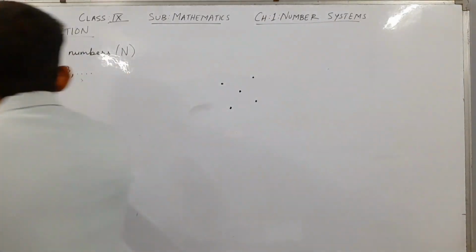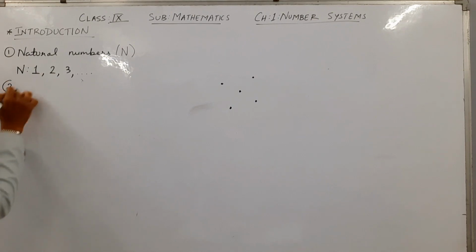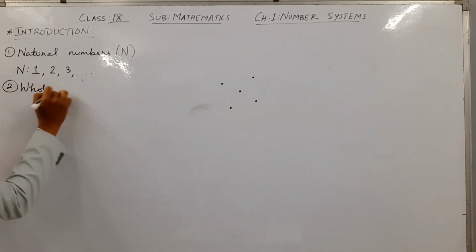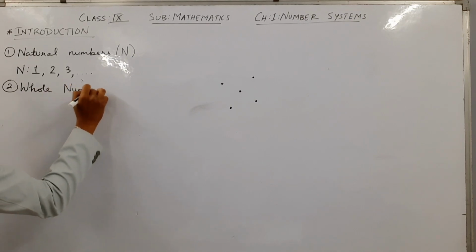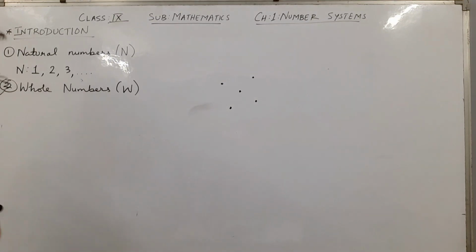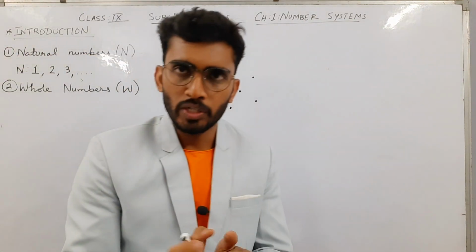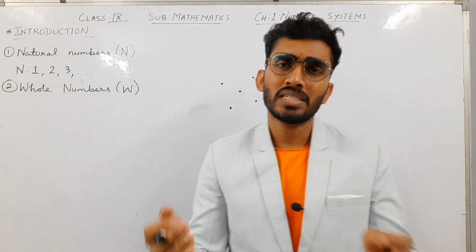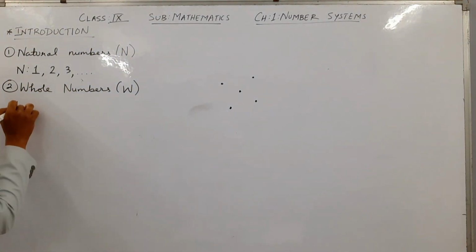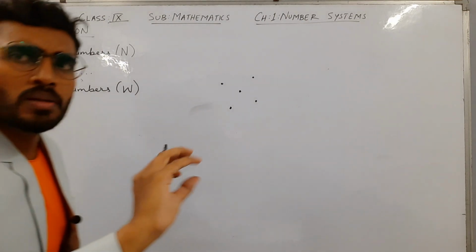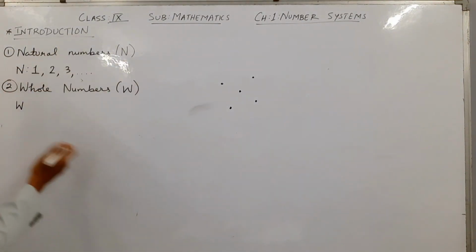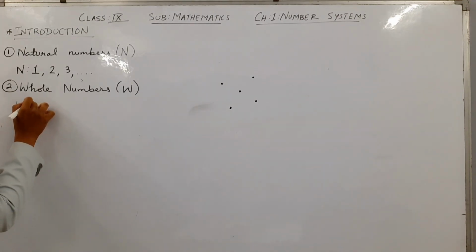The second set of numbers that we are going to see after natural numbers is the set of whole numbers, and symbolically it is denoted by capital W. Now which numbers are included in whole numbers? Whole numbers are just a simple modification to natural numbers. Natural numbers started from 1, whole numbers start from 0.